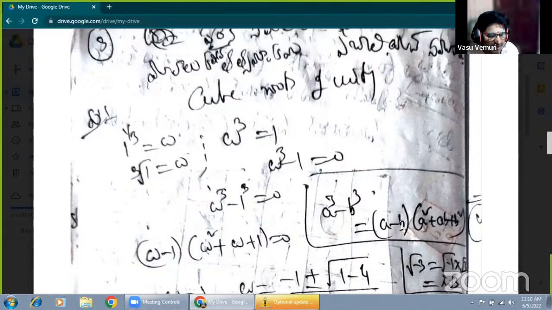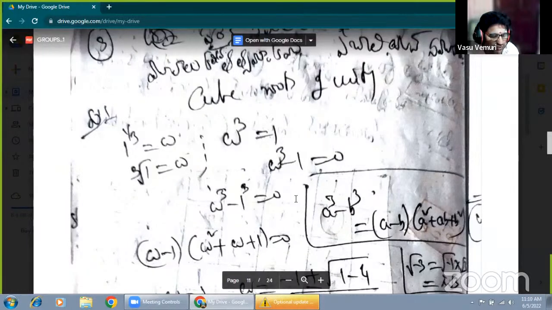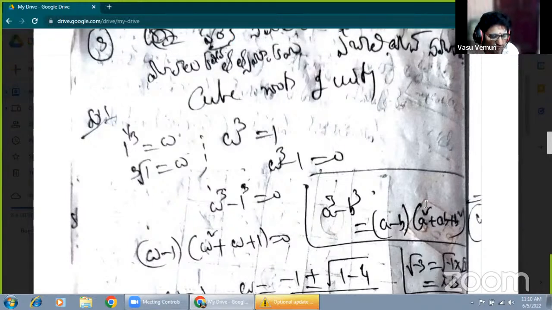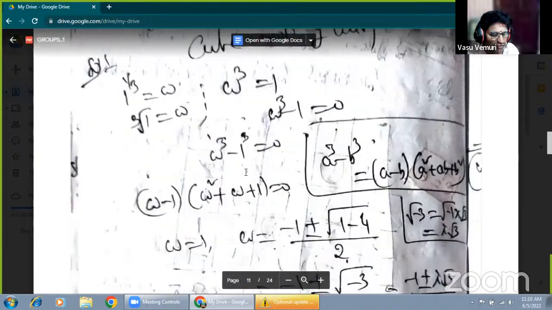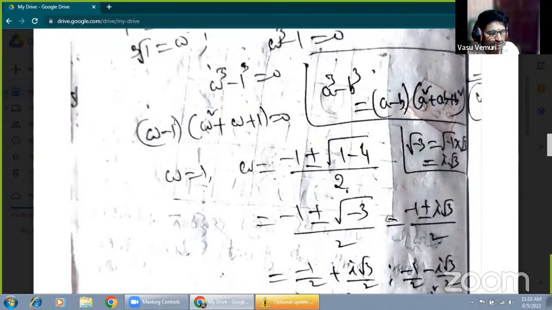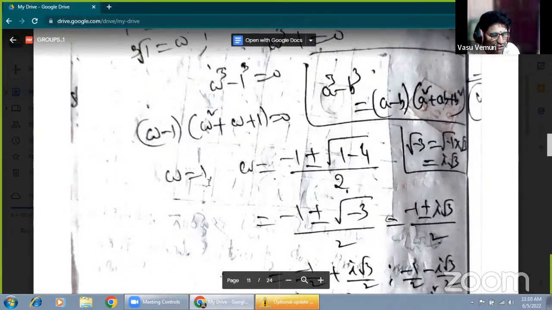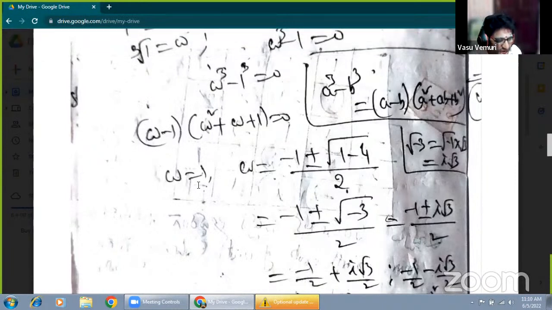Now that is (omega minus 1)(omega square plus omega into 1, which is omega, plus b square, which is 1 square, which is 1). So (omega minus 1)(omega square plus omega plus 1) equals 0. Suppose omega minus 1 equals 0, we get omega equal to 1.